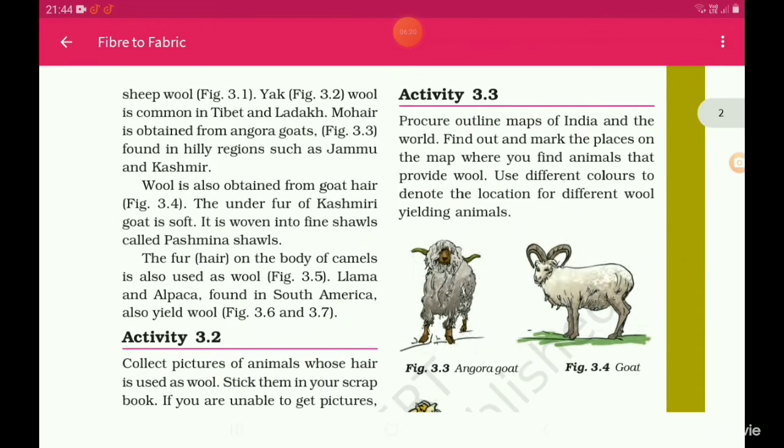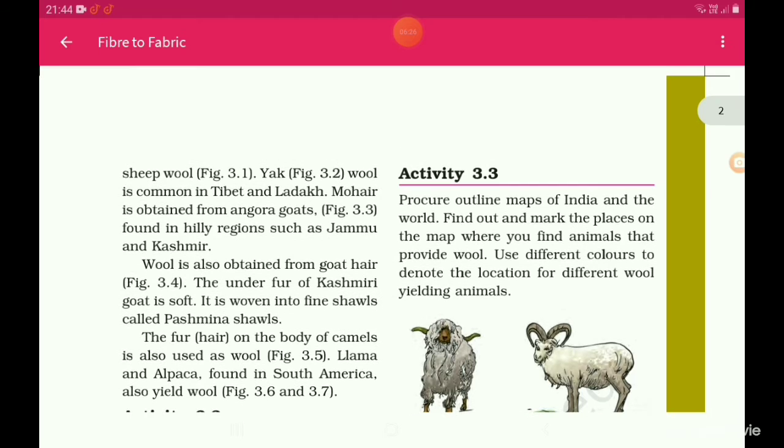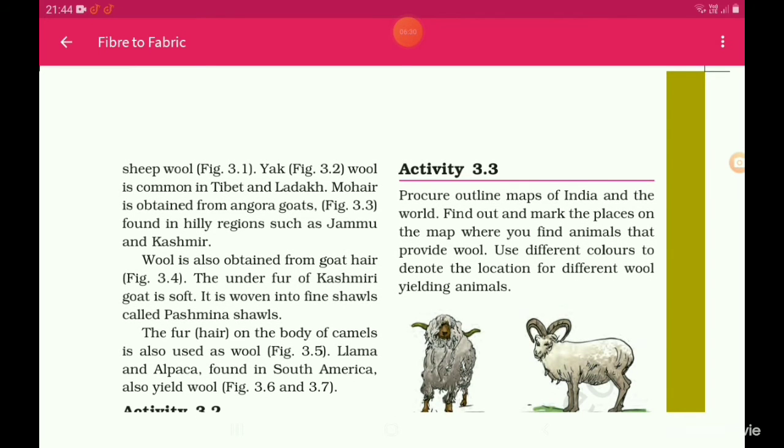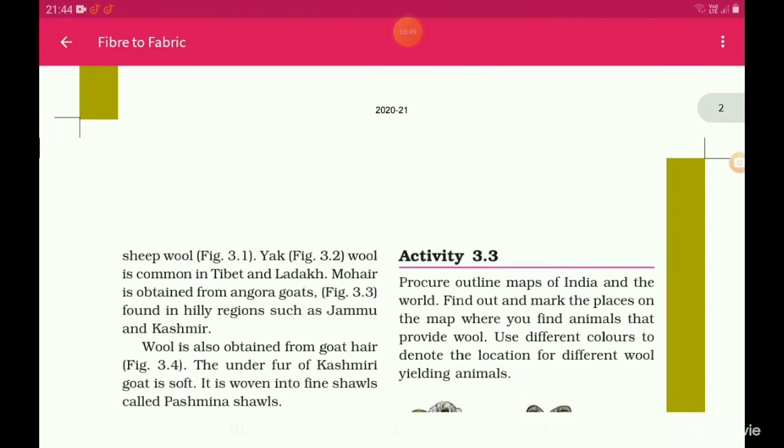Activity 3.3. Procure outline maps of India and the world. Find out and mark the places on the map where you find animals that provide wool. Use different colors to denote the location for different wool yielding animals. This can also come for your map pointing in social.